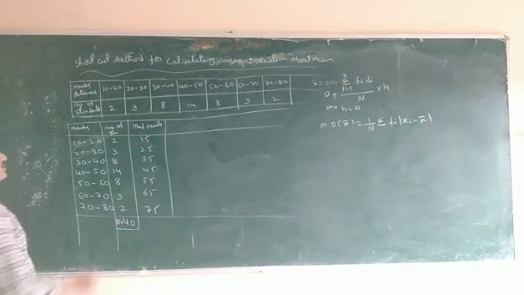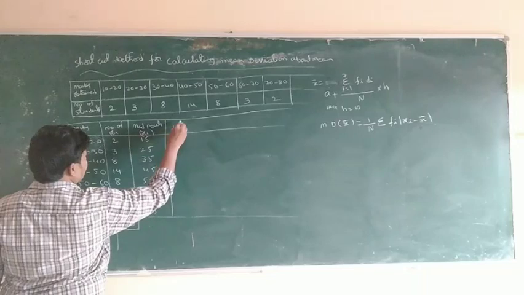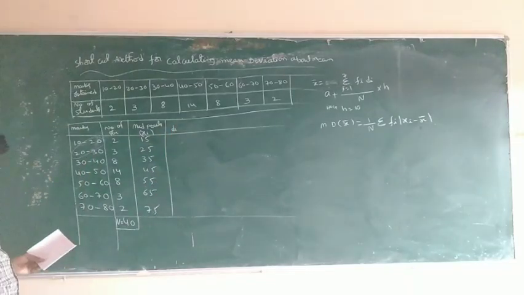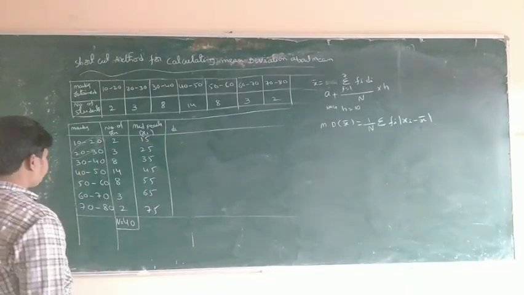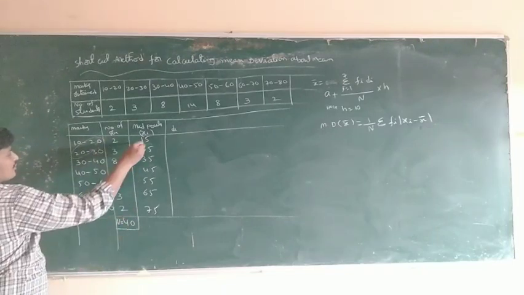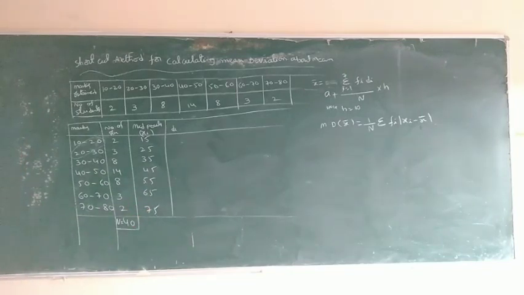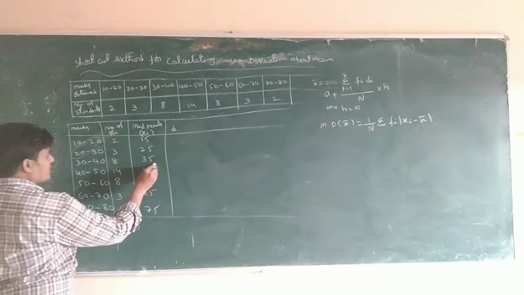These are midpoints. Midpoint is nothing but xi. Next, di formula. Di is equal to, first you have to take one number, the middle one. There are totally 1, 2, 3, 4, 5, 6, 7 numbers. In 7 numbers, what is the middle one? 45 is the middle.